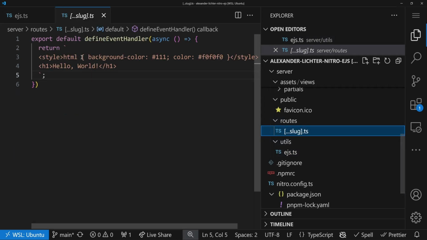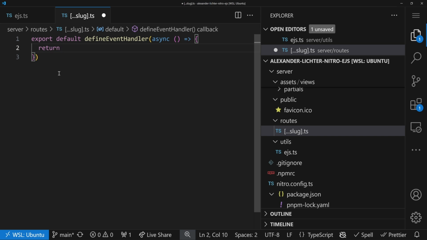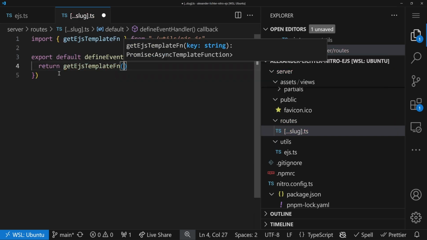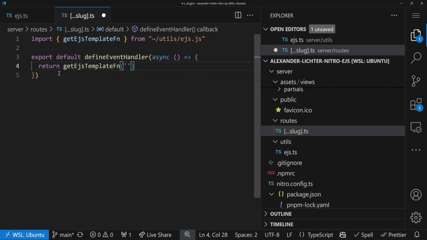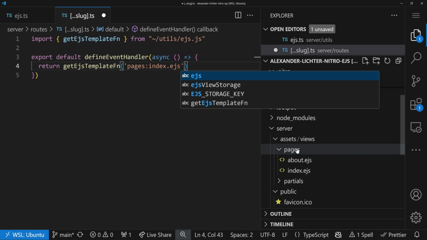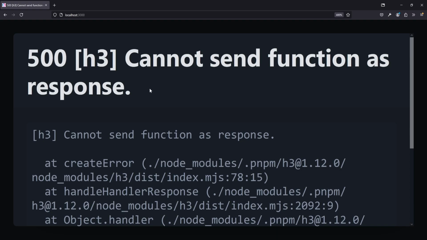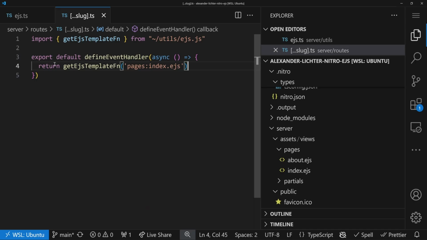Maybe even with a static one, so we don't rely on the template name so far. Here we could just say, okay, getEJSTemplateFunction, and let's just do pages colon. It also works with a slash index.ejs. So let's give that a try and see what will happen. The first thing we'll get is cannot send function as response from H3, the underlying HTTP framework, which you can compare to Express, for example. And that makes a lot of sense because right now what we do is in the code itself, we just return the function that we got.